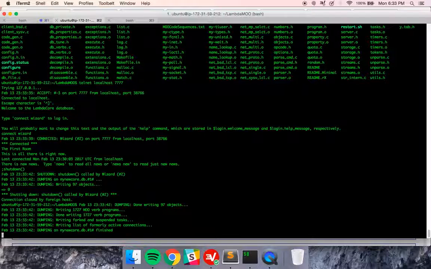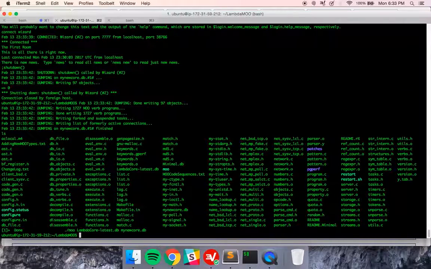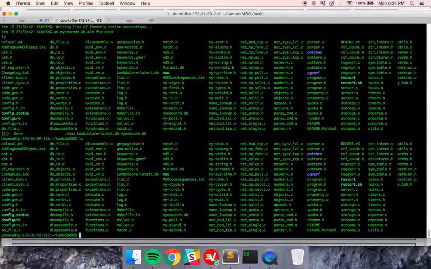Right, so it's dumping. I've disconnected. Now this is showing me that it's dumping, and it dumped the database. Right, so it's done running, and there's my new database, my new core, located somewhere. Is it here? M1, my new core DB, right?